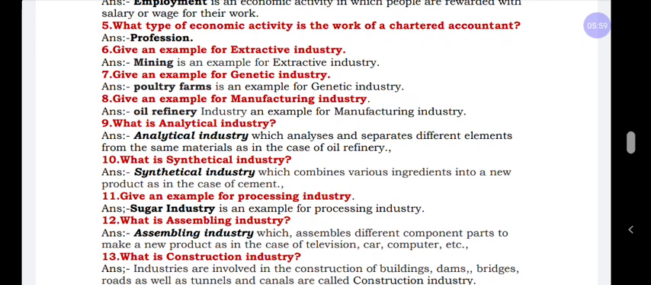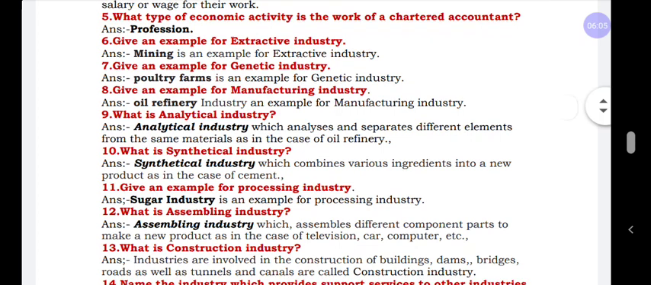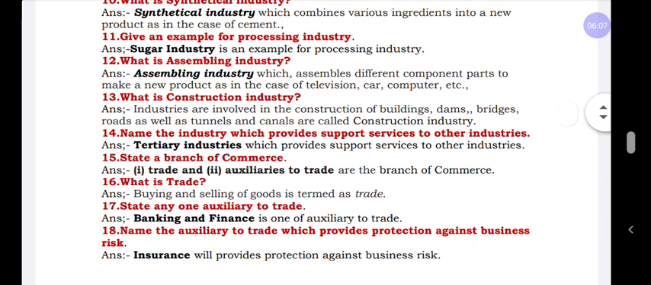Next, what is analytical industry, synthetical industry? This we are going to discuss in detail in the 4 marks. And next, give an example for processing industry: sugar industry. And next, what is construction industries? Construction industry involves constructing roads, bridges, canals, etc.